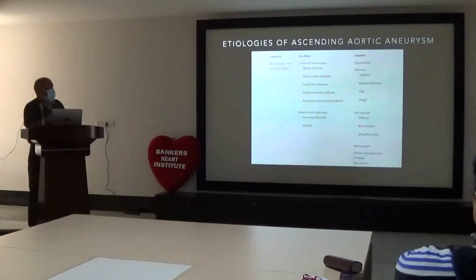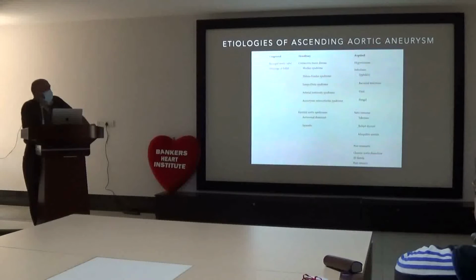The causes: there are congenital causes like bicuspid aortic valve and tetralogy of Fallot. Because of the rotation at the aortic root level, and the preferential flow from both ventricles into the aorta, in tetralogy there is a dilatation. Whenever the overriding of the aorta is more than 30%, you will see a little bit of dilatation of the ascending aorta. Bicuspid aortic valve, yes, post-stenotic dilatation, and even monocuspid aortic valve is one of the causes of ascending aortic aneurysm.